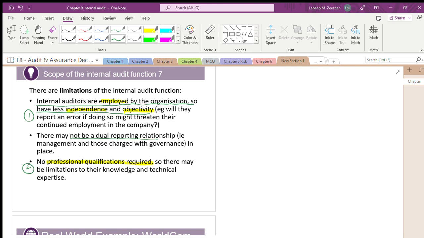They don't have any professional qualification. I am putting the numbers as per the easiness of understanding. In the exam they will ask any two, not more than that. Okay? There may not be a dual reporting relationship, that is, to the management and those charged with governance in place. Fine? These are the limitations.